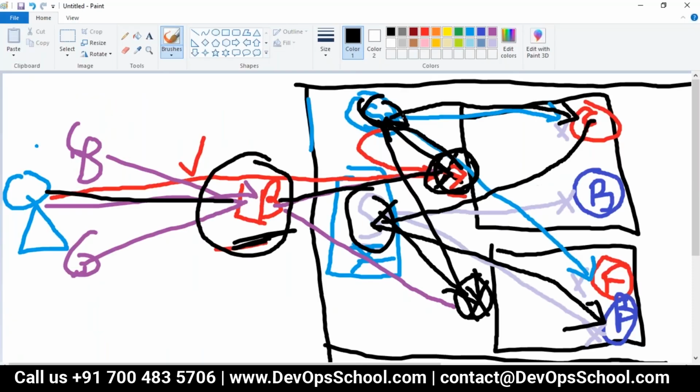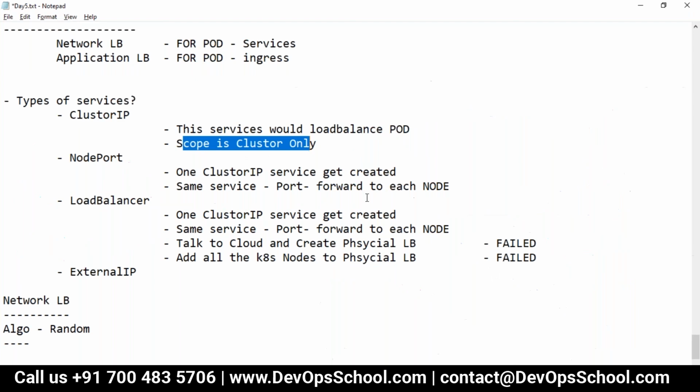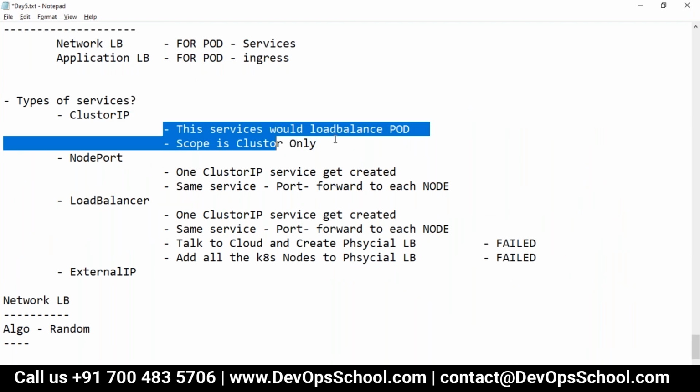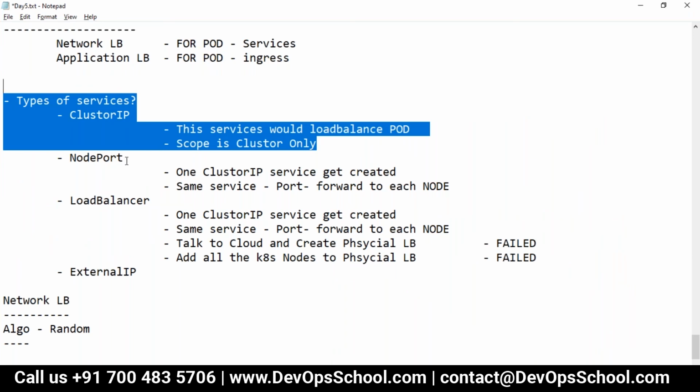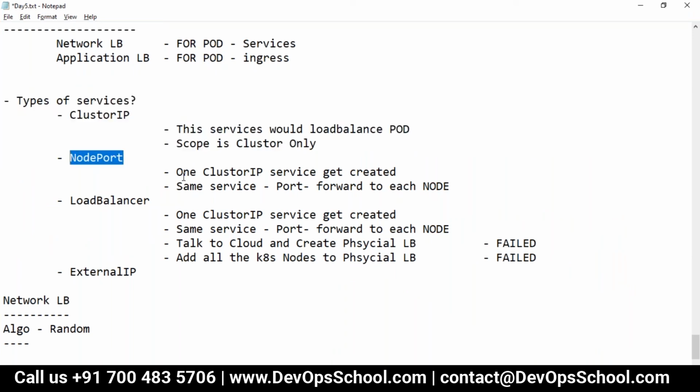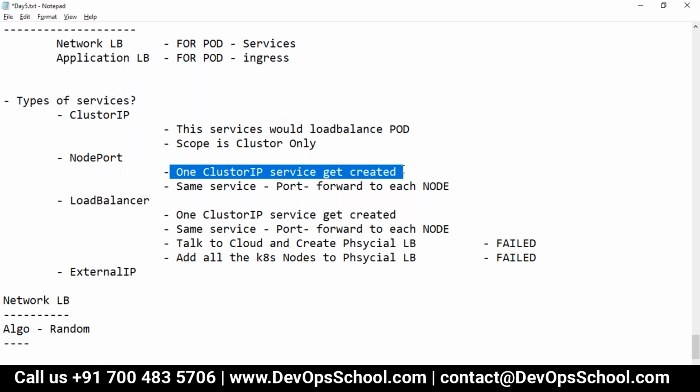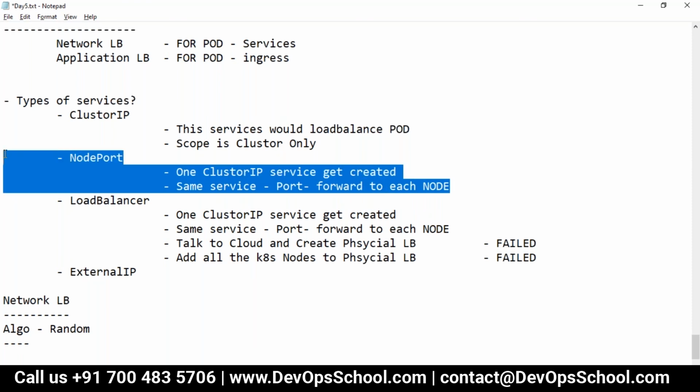This service also has cluster scope. But instead of manually creating a service and then port forwarding to each node, if you directly use the node port, one service will get created which is a cluster IP service, and it will port forward to each node in an automated way. Let's say you have one service you created. Now you have to log into 20 boxes and do the port forwarding on the 20 boxes, and then you will be able to access it.